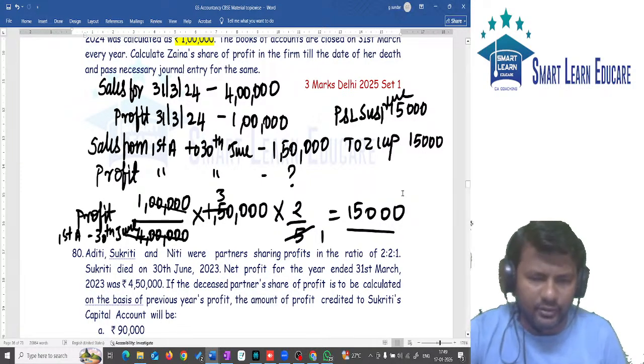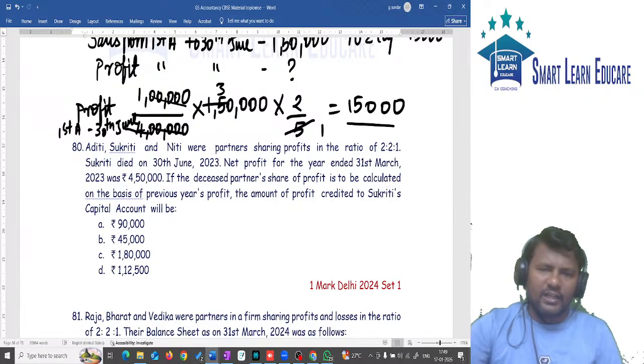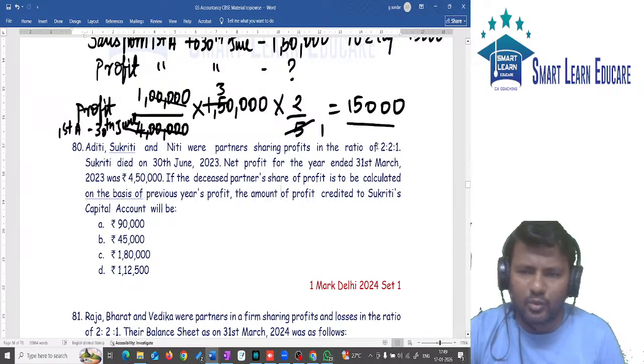Proceeding to the next question. One more question. A, S and N are partners. 3 partners A, S and N. Profit sharing ratio 2:2:1. Who died? S died. So S's share is 2.